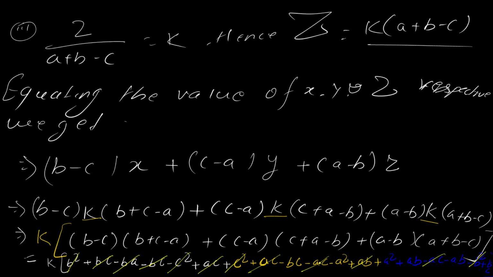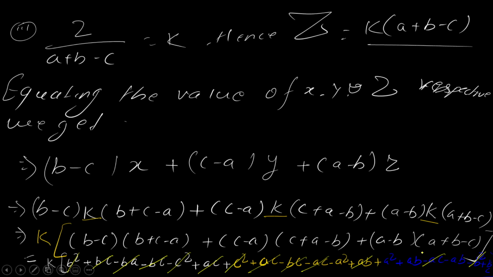Again plus ac minus ac got cancelled. Minus bc and plus bc got cancelled. Minus a square plus a square got cancelled. Oh my god, all got cancelled. Plus ab and minus ab got cancelled.